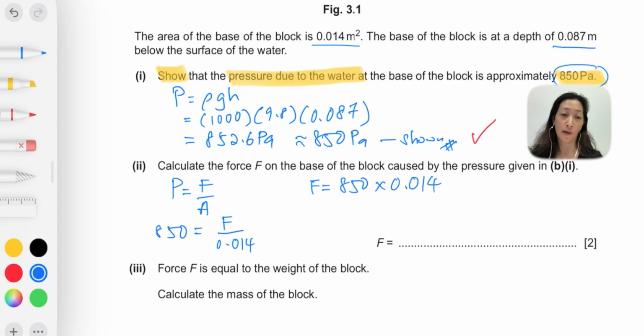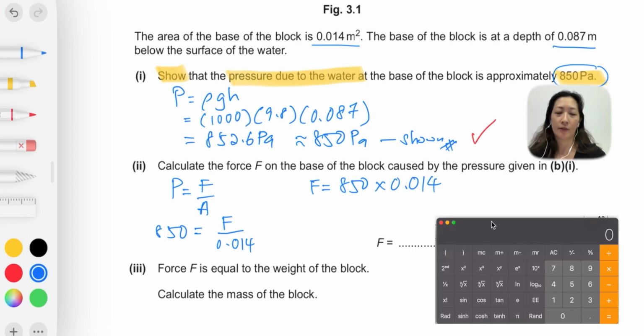We don't use the value of 852.6. Not to say that you can't, but since the question has already given us the value of the pressure as 850 Pascal, just take that to solve the question, because then you're going to get the correct answer for sure. So to solve this, 850 times 0.014, and that gives us a value of 11.9 Newton.